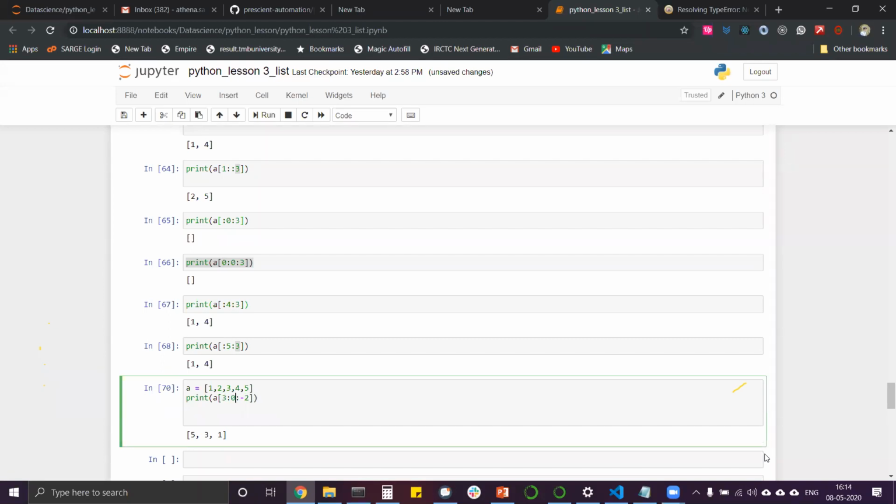What will be the output of this? Let's see, with explanation. 5, 4, 5, 3, 1. 4, 3, 2. 4, 3, 2, 1. 4, 3, 2, starting from 3 to 0.